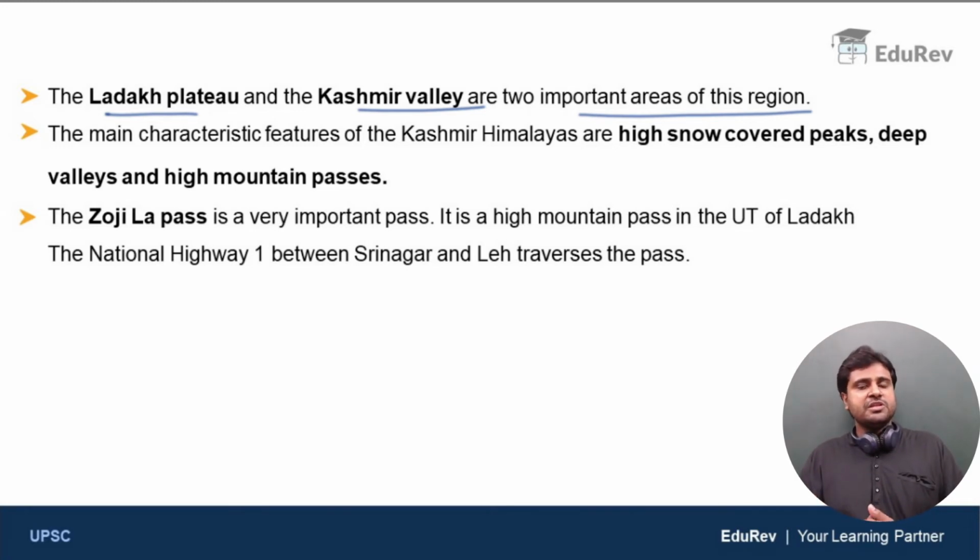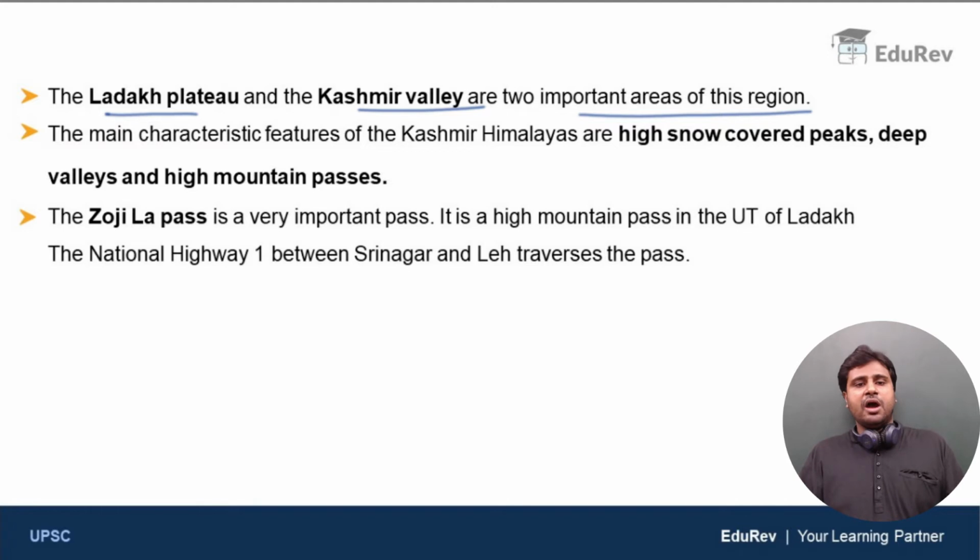And then we also discussed the Kashmir Valley. Between the Pir Panjal range and the Zaskar range lies the valley of Kashmir. A few million years back, Kashmir Valley used to be a basin. This basin got filled up with sediments, which were carried by the Himalayan rivers. And that is how the Kashmir Valley has formed.